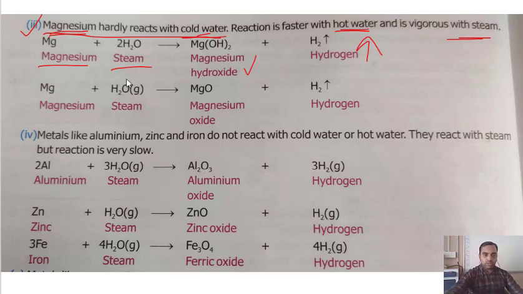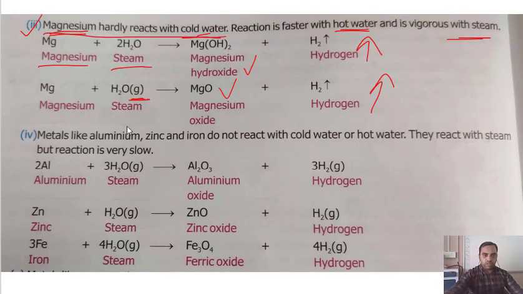Then magnesium reacts with steam. See, this is steam, gas, G for gas. It reacts with steam, then magnesium oxide is formed and hydrogen gas comes out.